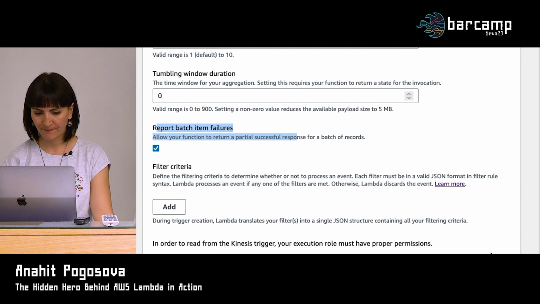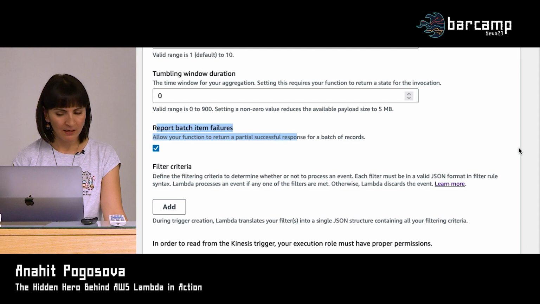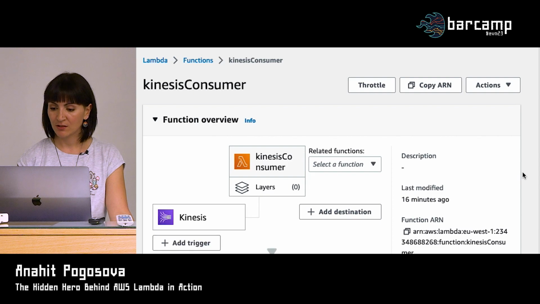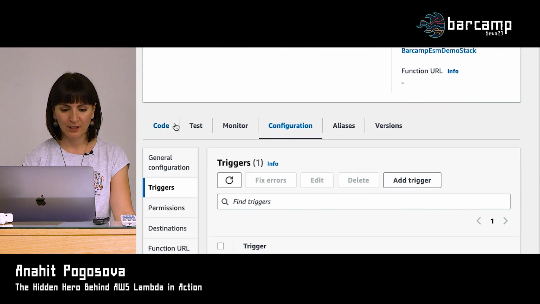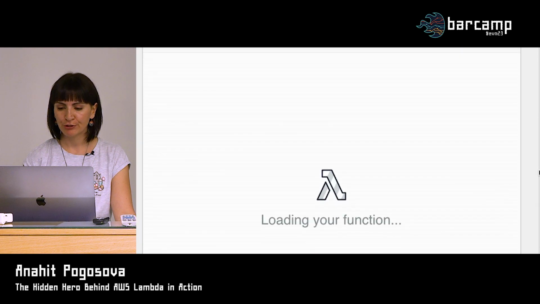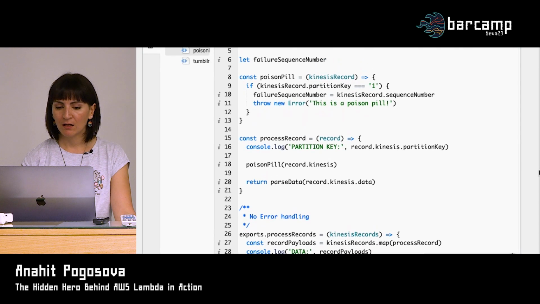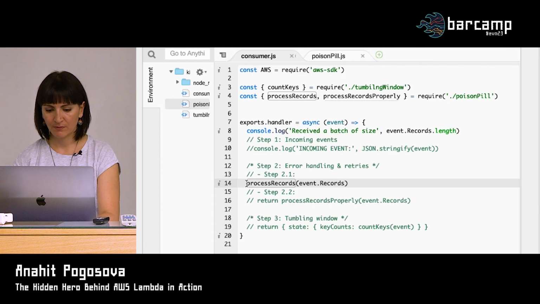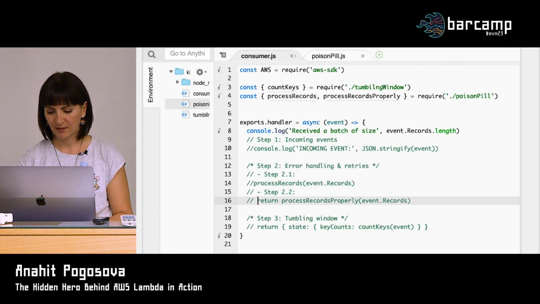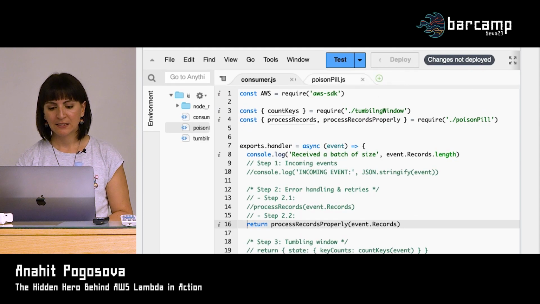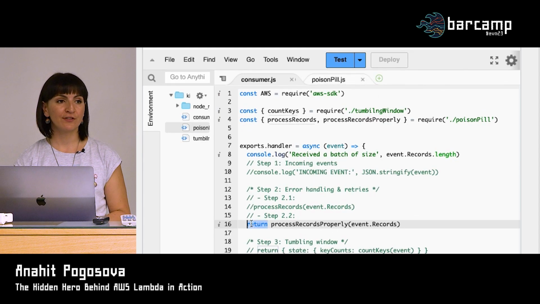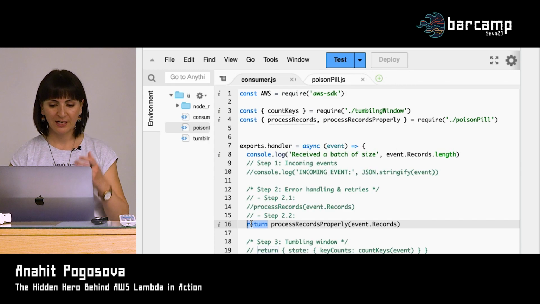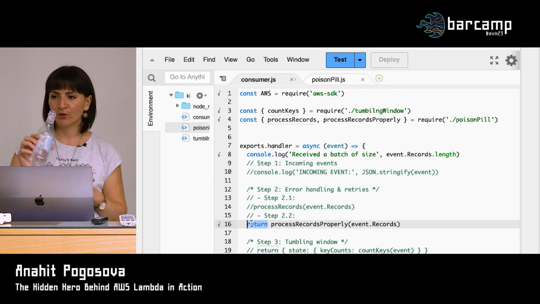Let me see what's the, yeah, let's do that. So for that, actually we need to make some changes to the code in our consumer. Let's go to consumer, and let's comment this out, and then uncomment step 2.2 and deploy. So here we actually return something from our Lambda function for the first time ever. Let me show you what we do.